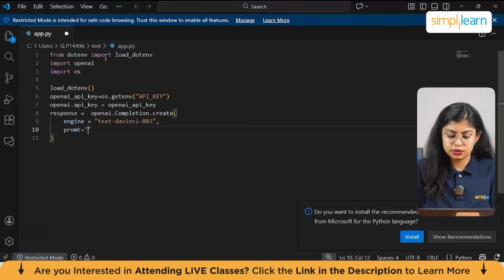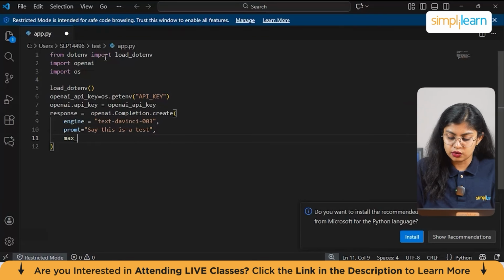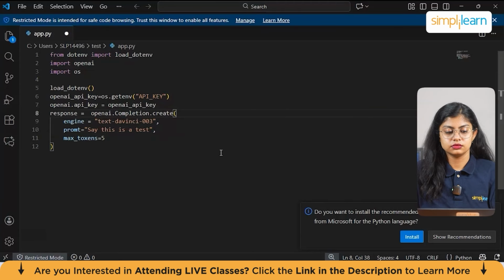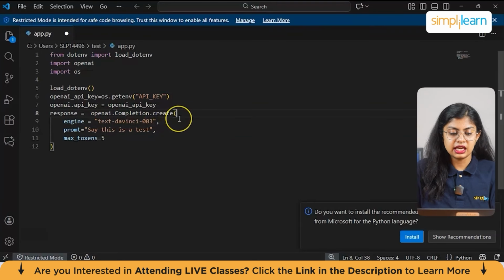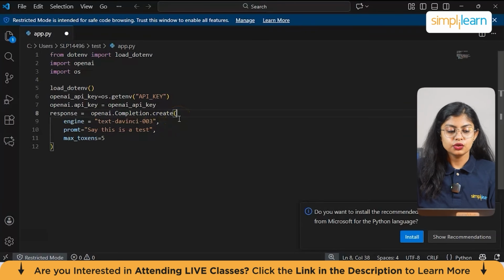Prompt is equal to "say this is a test". Let's give the maximum number of tokens also. Now here response is equal to openai.Completion.create. This calls the OpenAI API to generate a text completion. Now which text completion? It is specified in the engine, which is text-davinci-003.